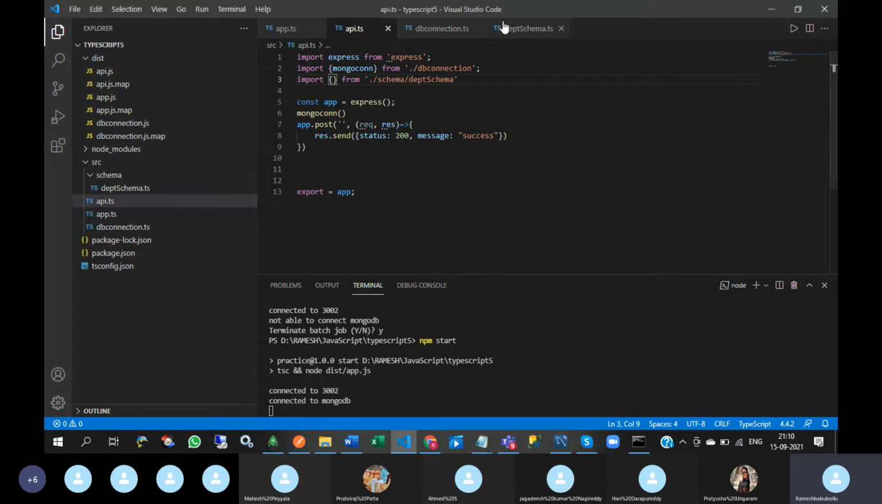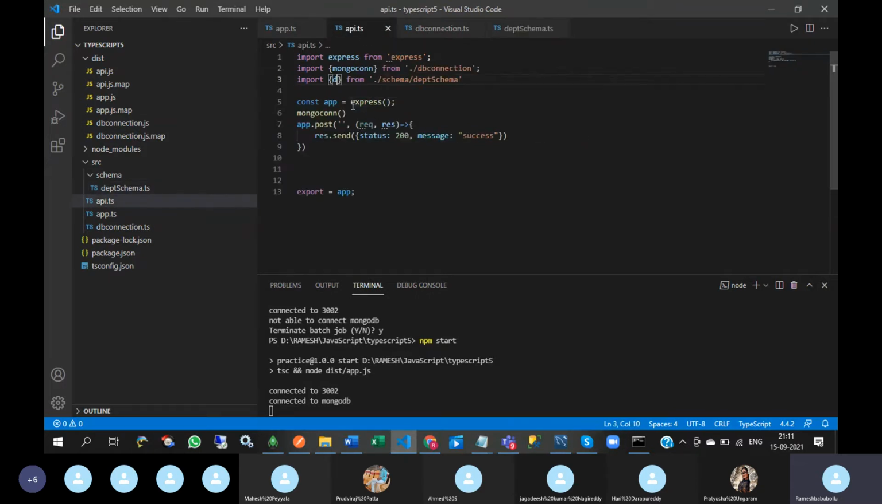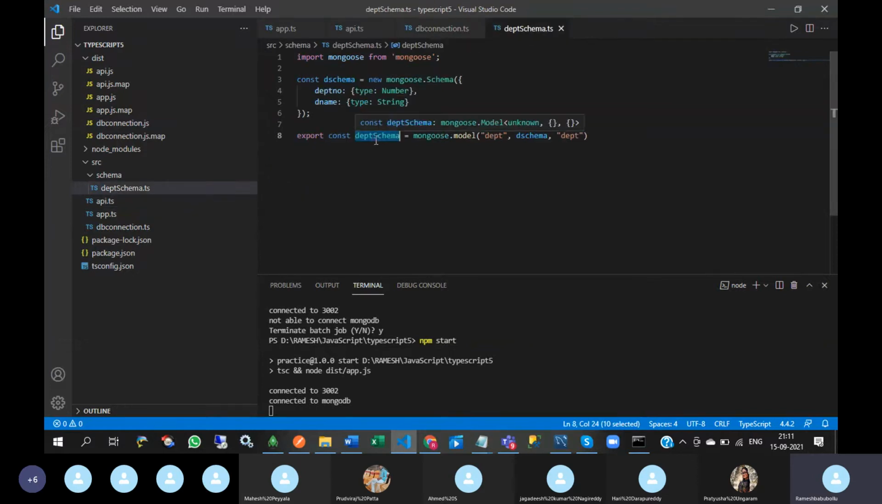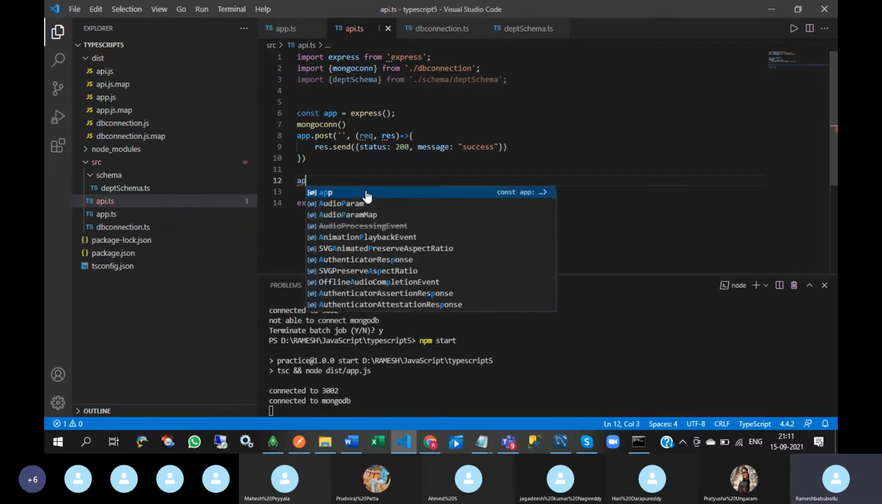Here I'm going to import dept schema. Don't get confused. This is a .ts file, and for the .ts file and the exported collection variable I have given the same name. No need to give the same name; you can use a different name also. By mistake I have given it like this. Next.